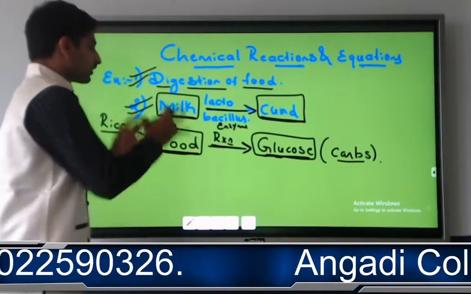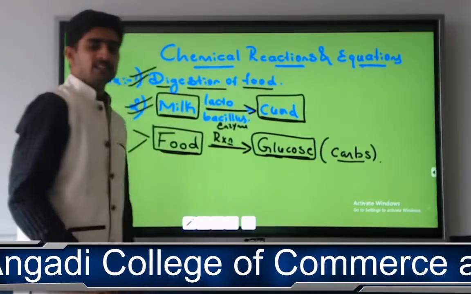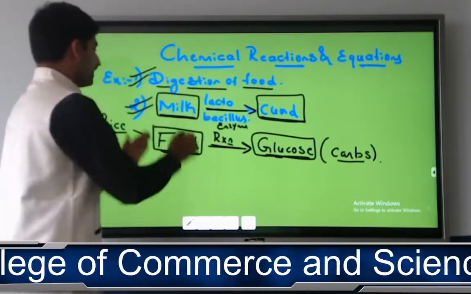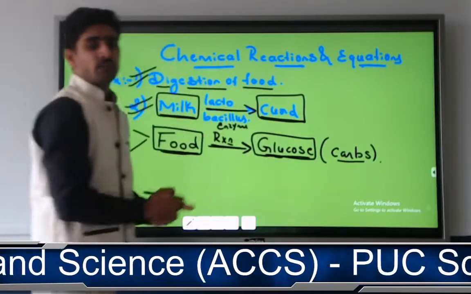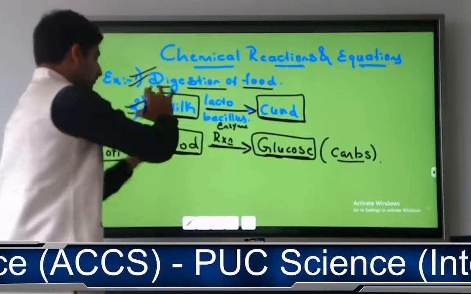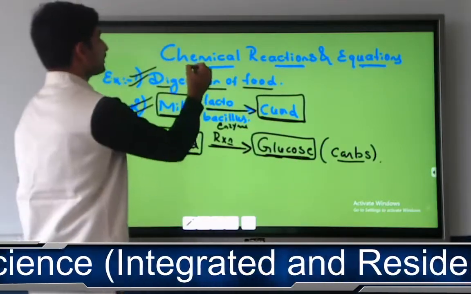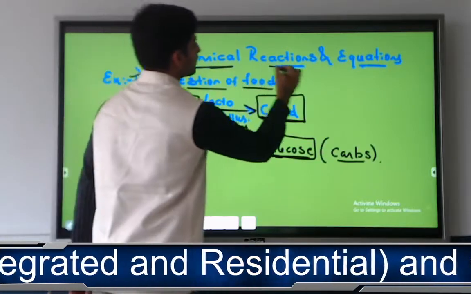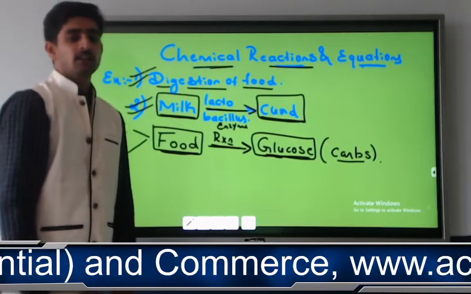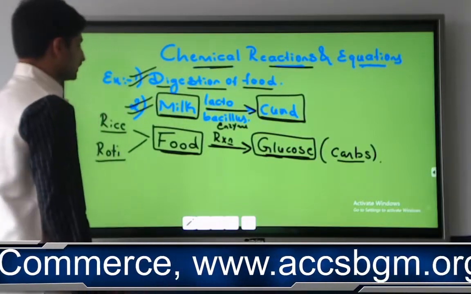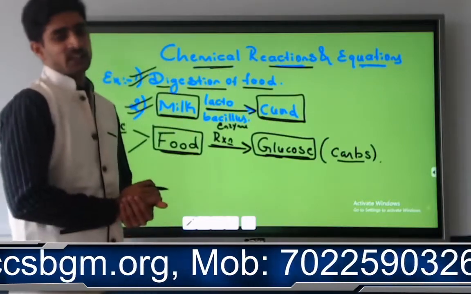So from this we understand that a chemical reaction is a process where one form of a component gets converted into another form. One form of a component will get converted into another form because of only one process called a chemical reaction. Now, how do we say whether a chemical reaction has taken place or not?